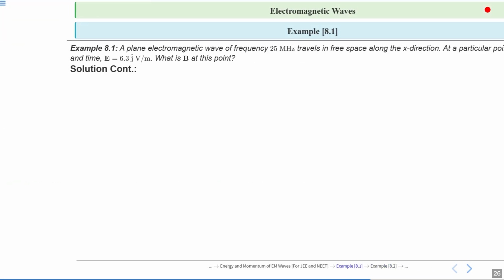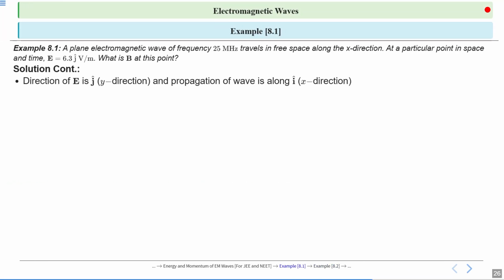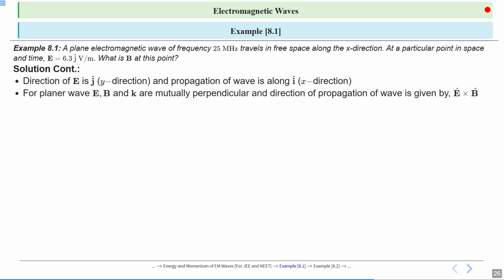Now we will find the direction of magnetic field. The direction of electric field is j cap, meaning the y direction, and propagation of the wave is along the x direction, meaning i cap. For a planar wave, E, B and k are mutually perpendicular, meaning the electric field, magnetic field and propagation vector are mutually perpendicular to each other, and the direction of propagation of the wave is given by E cap cross B cap. Okay, so what is E cap?